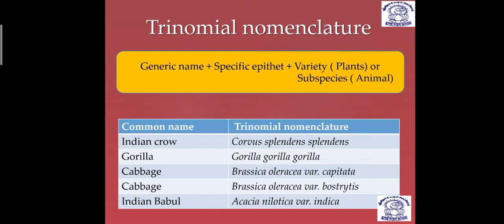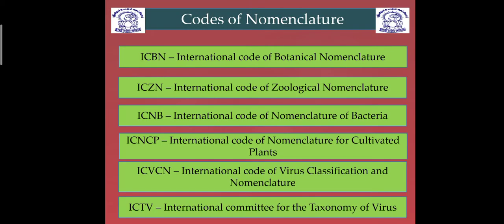Okay dear students, so this is about the types of nomenclature. Now for nomenclature, certain committees are assigned a particular work to specify the names, and for this several committees have been developed which are used for different organisms. You can see ICBN is given. ICBN is the International Code of Botanical Nomenclature. Then ICZN is the International Code of Zoological Nomenclature.